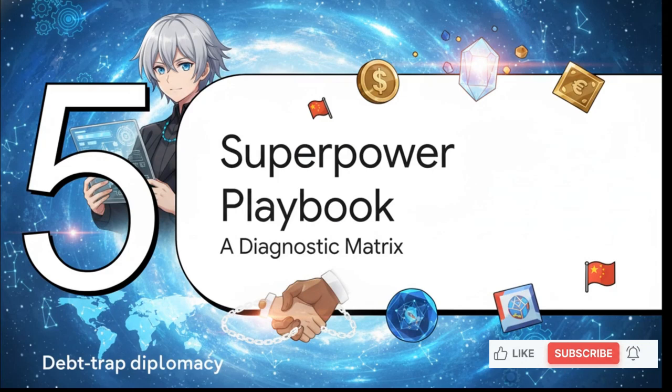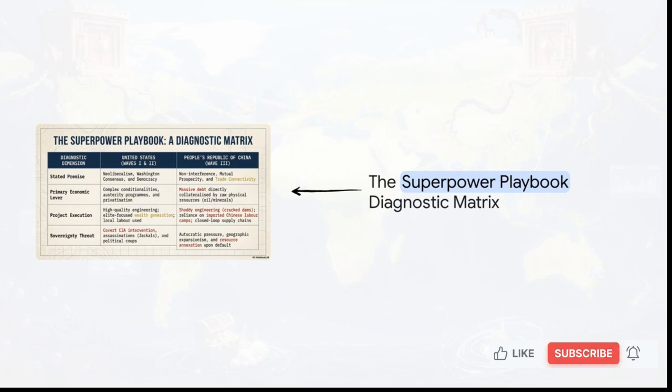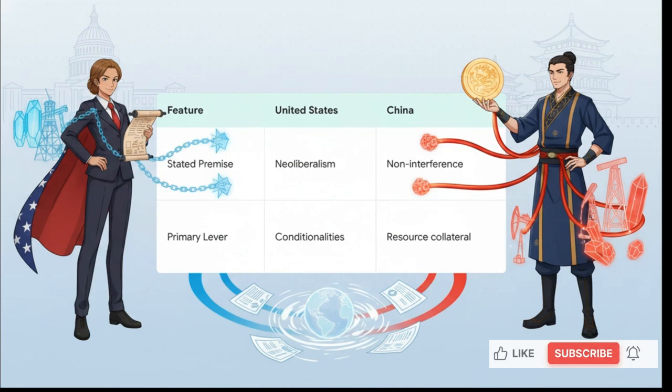Which brings us to Section 5, the Superpower Playbook. Let's check out the diagnostic matrix. We are going to neutrally analyze and compare the differing methods employed by Washington during Waves 1 and 2 against Beijing's methods during Wave 3, looking across four key dimensions. Let's see how this builds our understanding of their contrasting strategies.